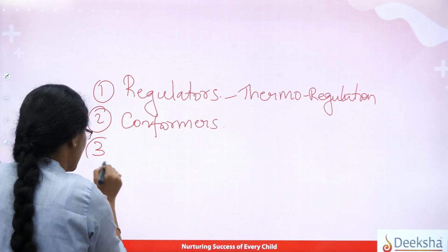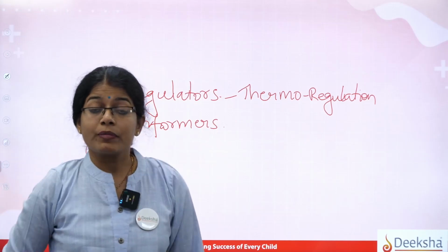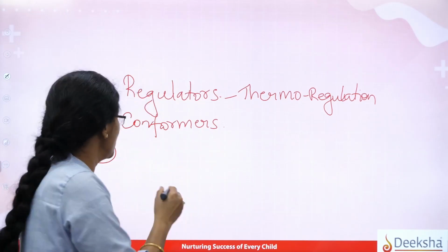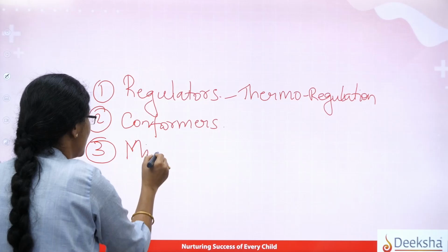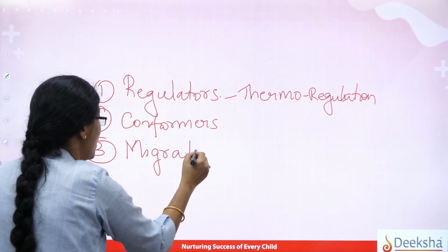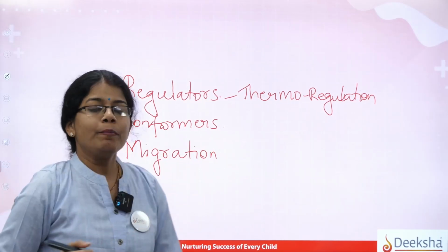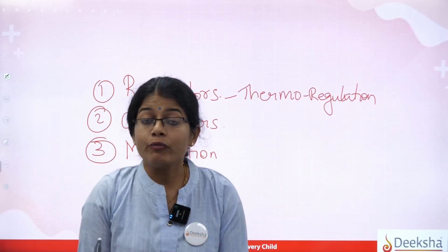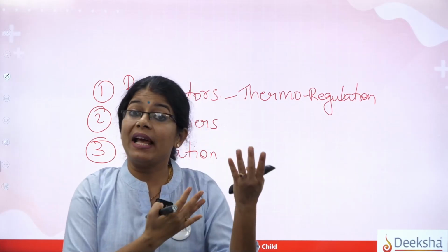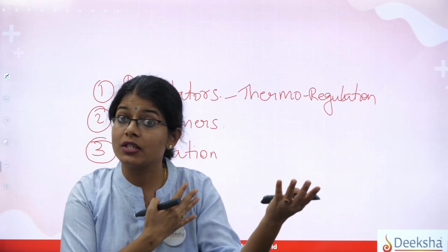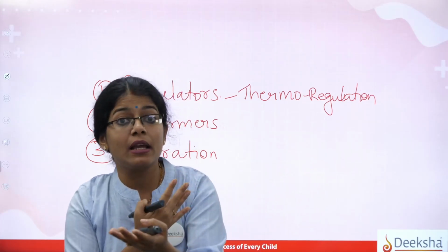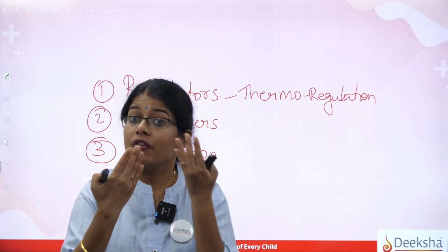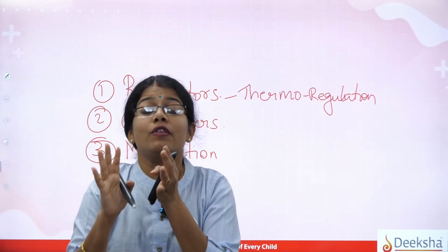There is another group of organism, for which we use the word migration. For example, there might be some birds which cannot tolerate the very cold temperature in their region. So they will try to migrate to hotter places and will try to avoid that stressful period.